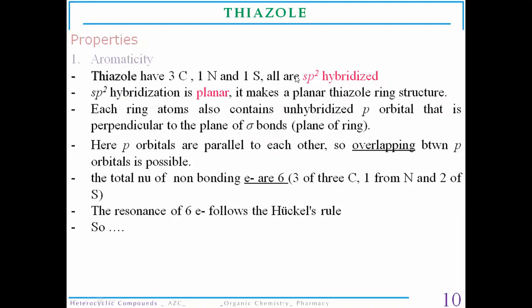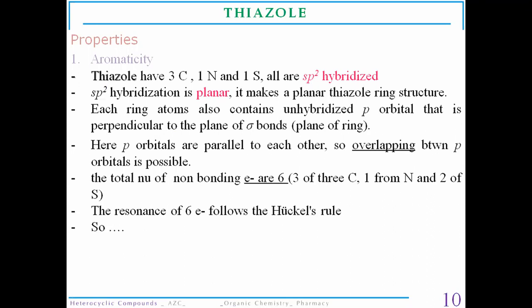All the atoms in this structure are sp2 hybridized and planar. That's why they have unhybridized p orbitals, which are parallel to each other and overlap with each other.